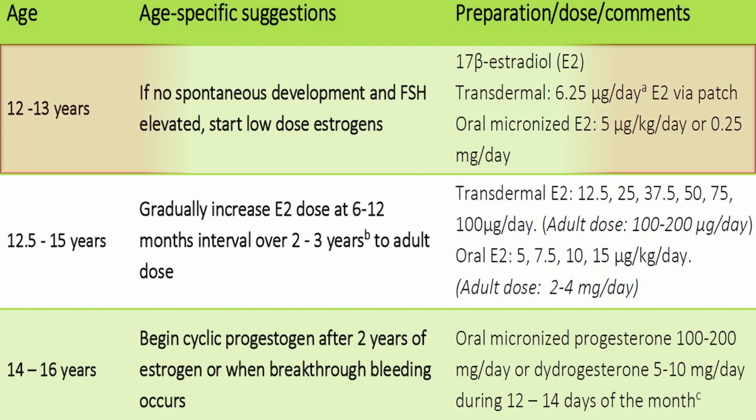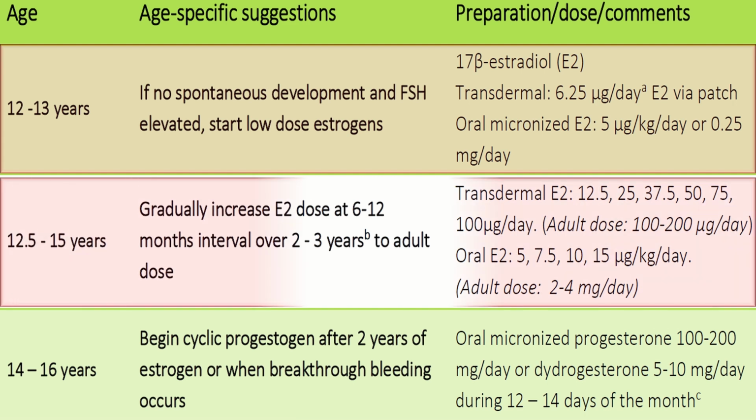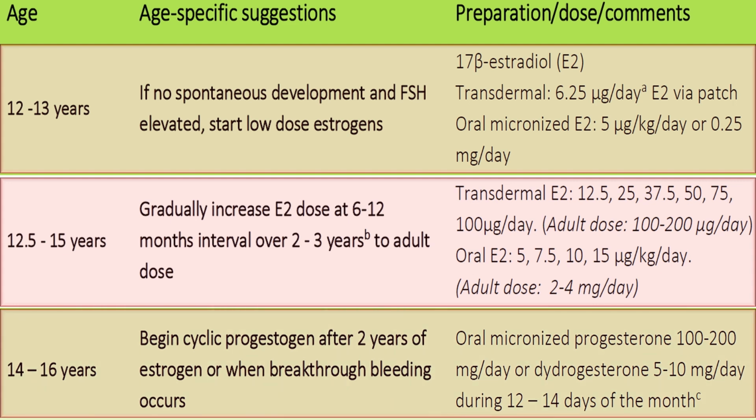At the age 12 to 13 years, if there is no spontaneous development and FSH level is elevated, start low-dose estrogen. The preparation includes 17-beta estradiol in transdermal and oral micronized form. At 12.5 to 15 years of age, gradually increase estradiol dose at 6 to 12 months interval over 2 to 3 years to adult dose. We have the transdermal and oral preparation of estradiols. At 14 to 16 years, begin cyclic progesterone after 2 years of estrogen or when breakthrough bleeding occurs. The preparation includes oral micronized progesterone or dydrogesterone.